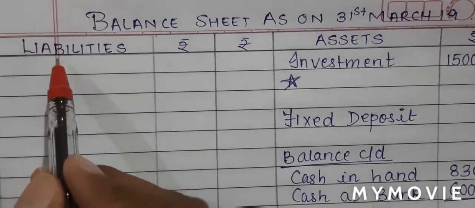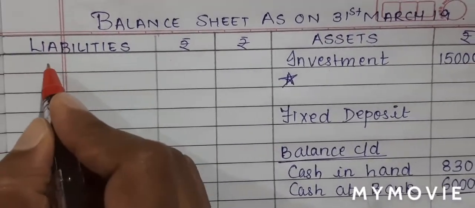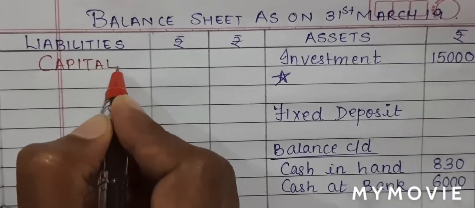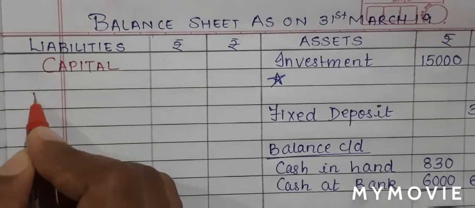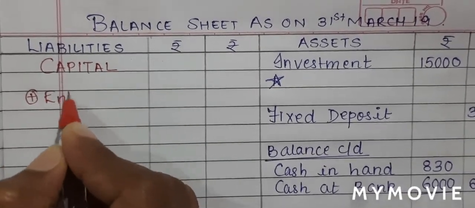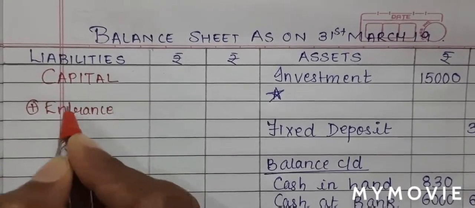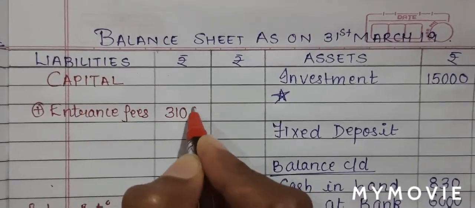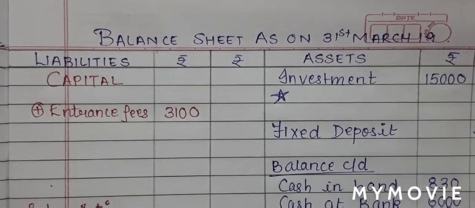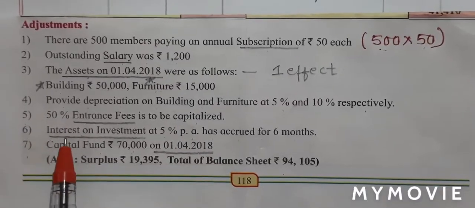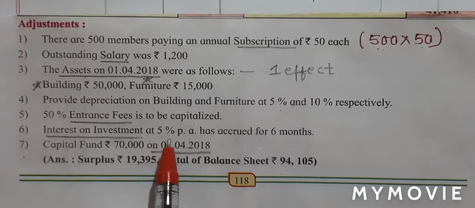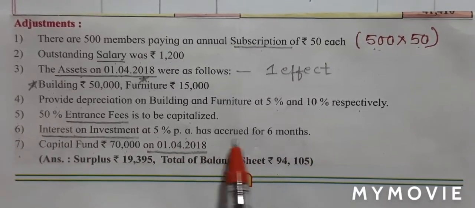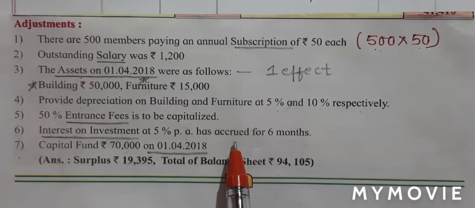Second effect will be on the liability side. Since there is no capital written, we'll first write capital, and we have to capitalize the entrance fees. So I will add entrance fees in my capital. So I'll write add entrance fees, 3,100 in the inner column. Adjustment number 6. Interest on investment at 5% per annum has accrued for 6 months. Accrued means accumulated for 6 months.